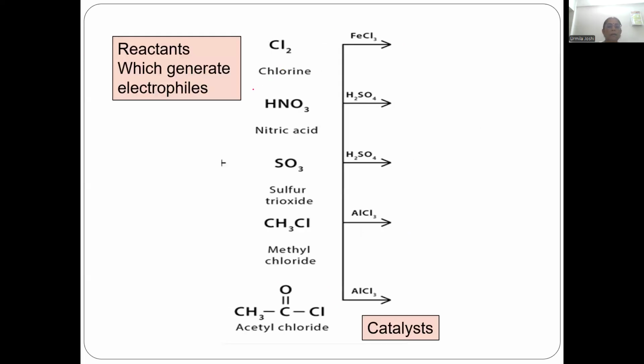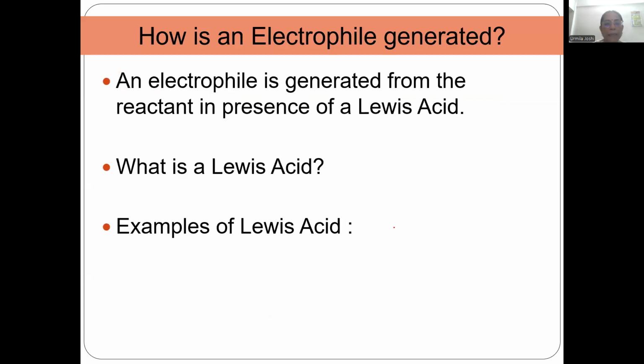Now look at this. These are the reactants, chlorine, HNO3, which react with benzene. These reactants generate the electrophile. The reactants are not charged species. They generate an electron deficient species, which is higher in energy. And so they require some catalyst to do that. All these compounds which are listed on the arrow, ferric trichloride, sulfuric acid, aluminium trichloride, are called catalysts which help in generating the electrophile.